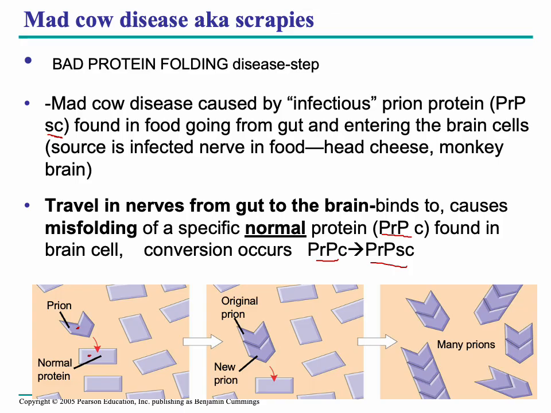It binds PrPC, and now the PrPC becomes PrPSc, this scrapie version of the protein, the bad protein. That's what's going on. So the PrPSc prion protein causes a normal protein to fold incorrectly, and now when it folds, it becomes a new PrPSc. All right, let's go to the next slide.